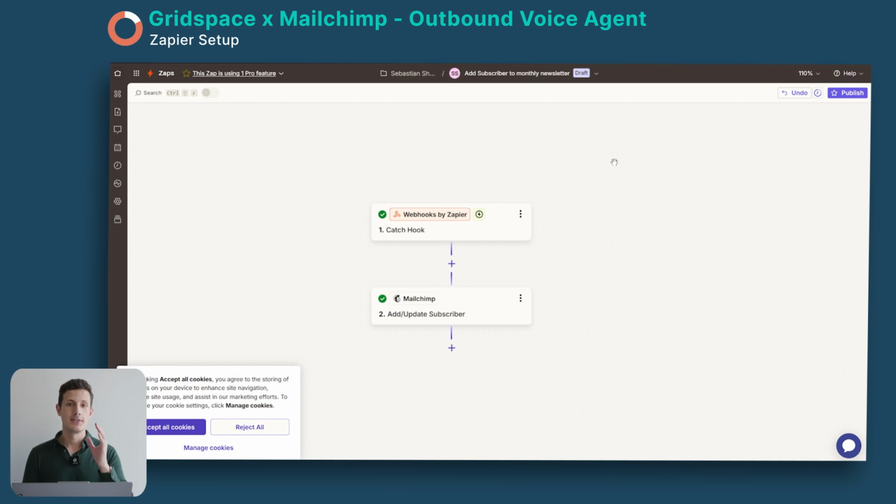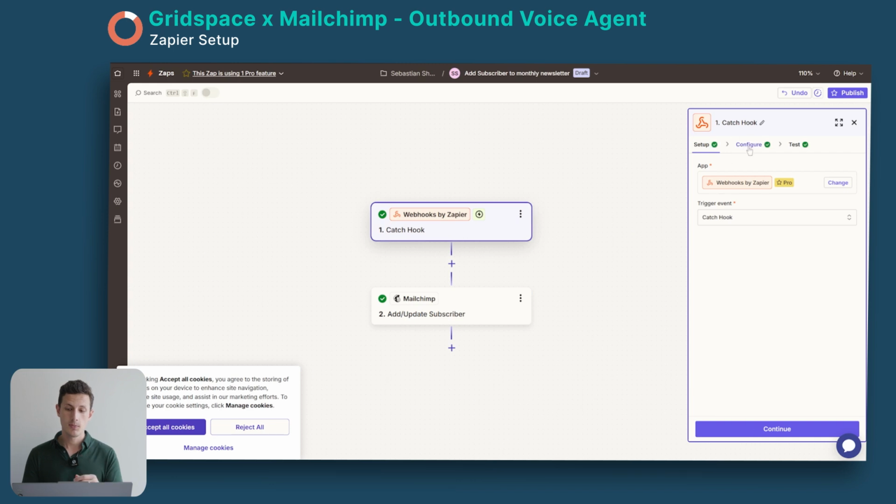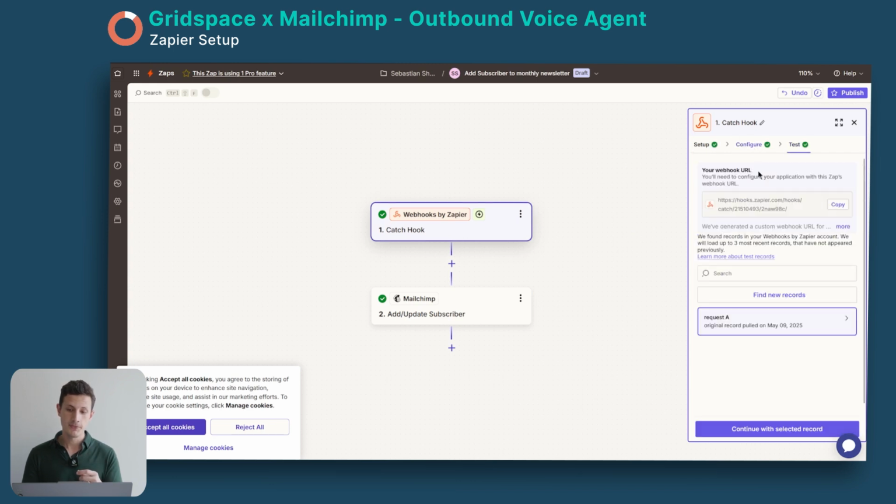Now, lastly, this is our second step or automation. And this is what runs in the playbook. Remember, we have the connector, which is what's being run after this is triggered. So this is sending out the connector, and then this triggers this webhook. Basically, this is the link. You can find it here. This is the link to our webhook, which Zapier is catching. And it's catching all the information we got from Mailchimp again.